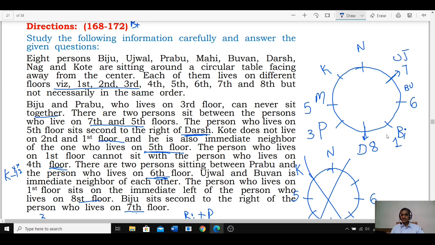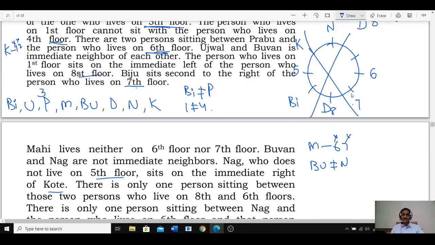Now 7, 6, 1, 8, 3, 5 happen. Now we are left with what? Now we are left with 1 and 4. Sorry, and 4 is 1. What is the other thing left over here? 2 and 4. Then Mahi, Bhuvan.